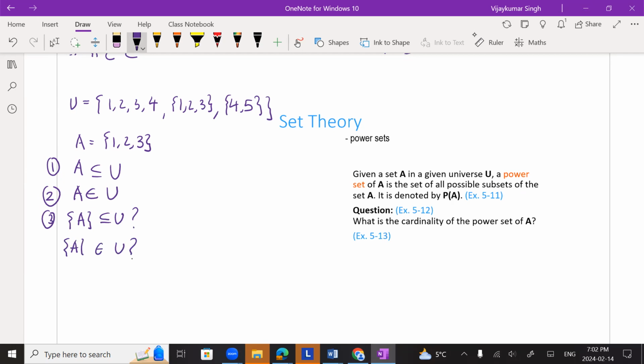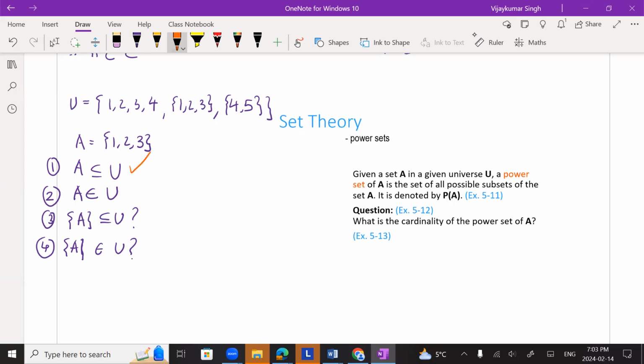Okay, let's try to understand all this. What does it mean? So question one: is A a subset of U? Why? What are the elements of A? Number one, number two, number three. Are they elements of your set U? And the answer is yes. So this is correct, because every element of A is an element of U.